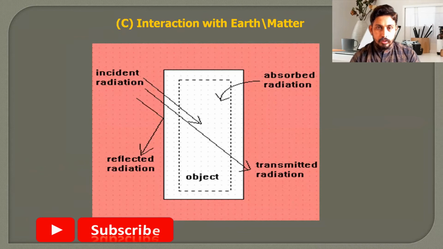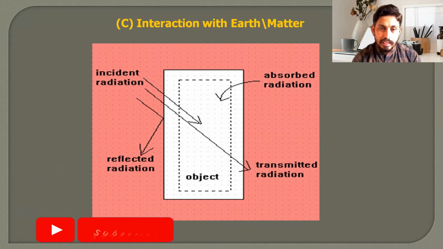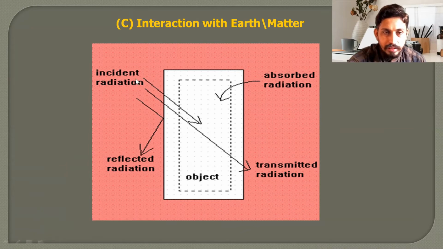Then, after the propagation of energy through the atmosphere, when energy interacts with the Earth's surface or the matter on the Earth, there are also different reactions. Those reactions are also taken into consideration in order to understand what kind of object is there on the ground surface when we interpret the satellite image. Here, the diagram explains the details.